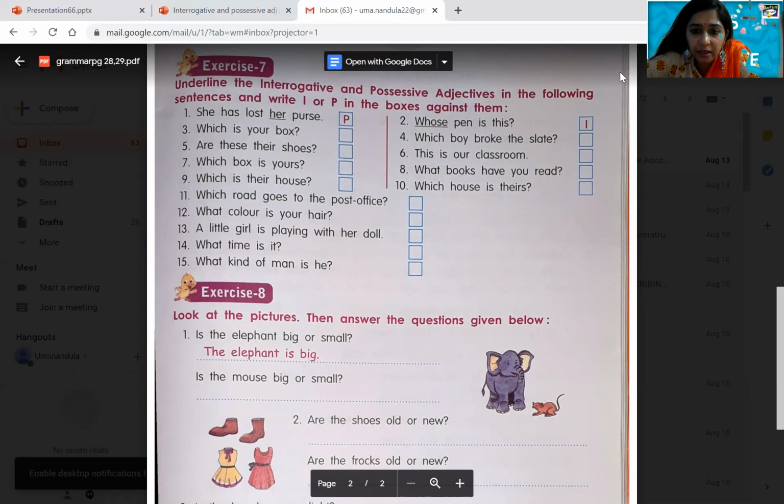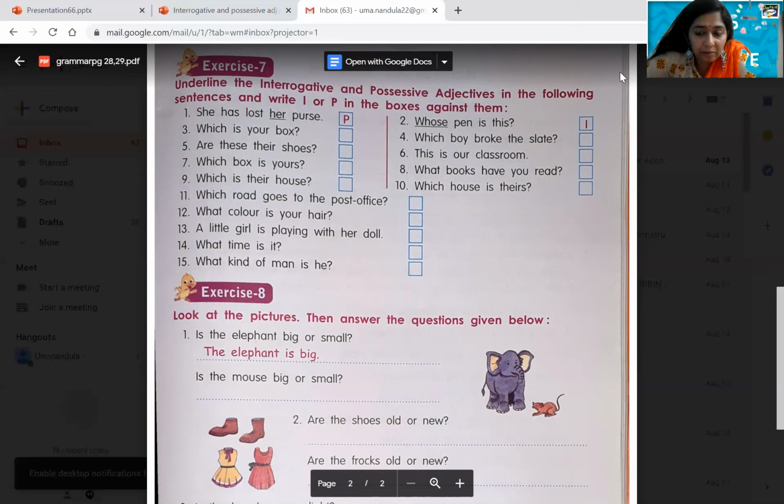Coming to the second question. Whose pen is this? Whose pen? Immediately after whose, pen is followed. So it is an interrogative adjective. Coming to the third question. Which is your box? Here you might get a doubt. Which has come, so immediately you will try to put I there. But after which, is a noun followed? No. So which is your box? Whose box? Your box. So this sentence contains a possessive adjective. So you have to put P here, children. That is what you should not confuse.